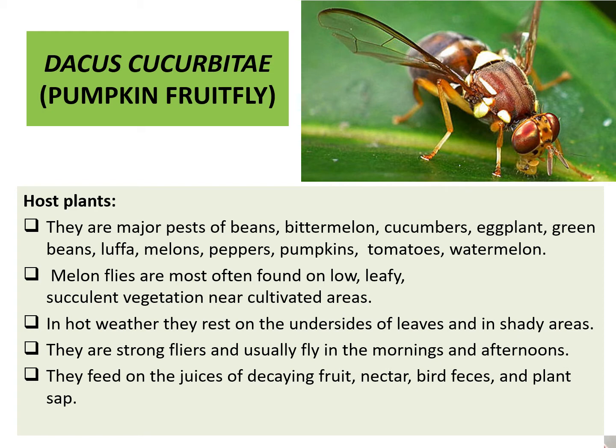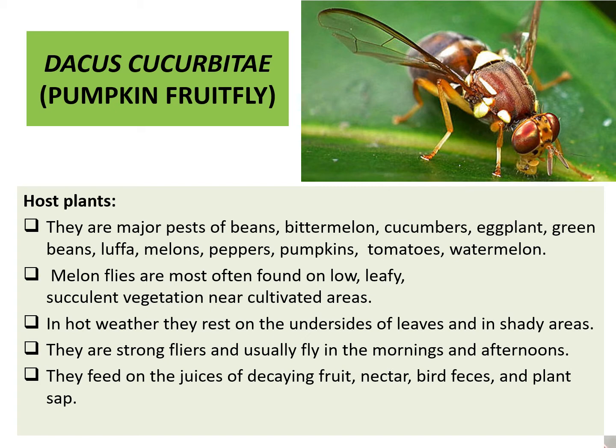They are the major pest of beans, bitter melon, cucumber, eggplant that is brinjal, green beans, loofah, melons, peppers, tomatoes, watermelons. The melon flies are most often found on low, leafy, succulent vegetation near cultivated areas.